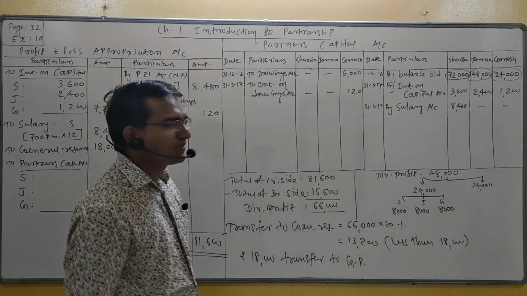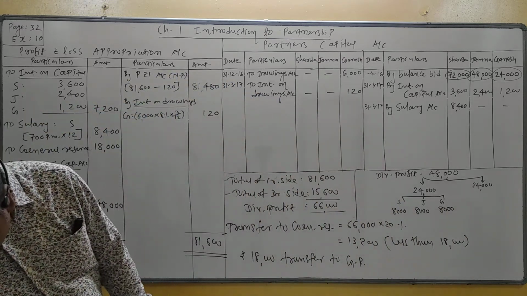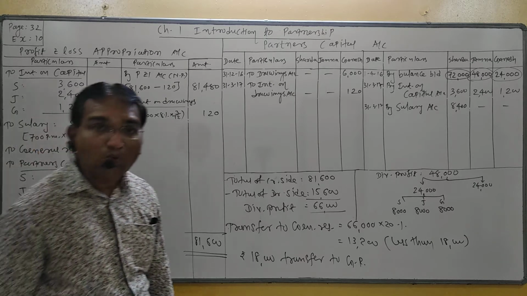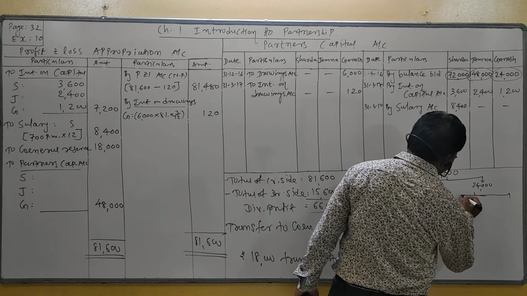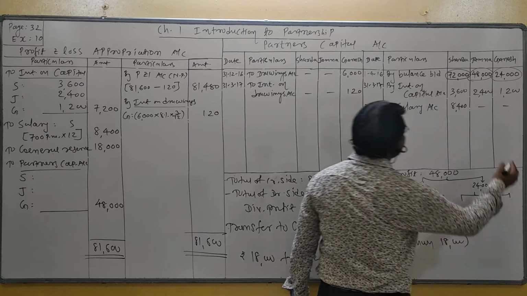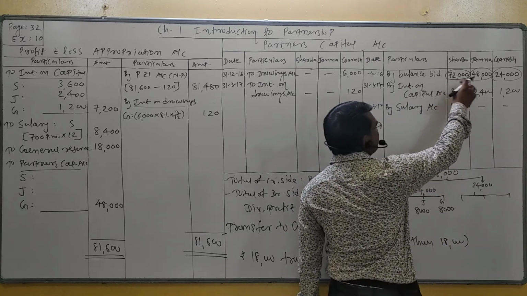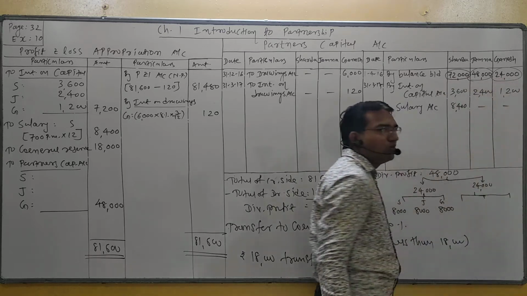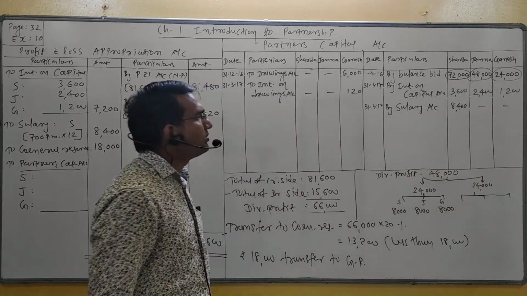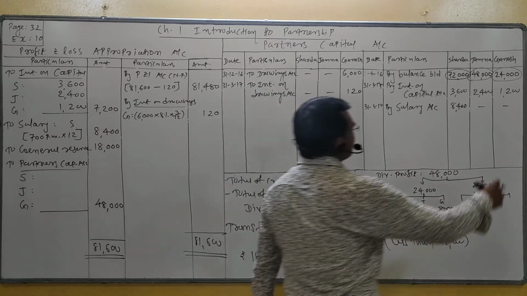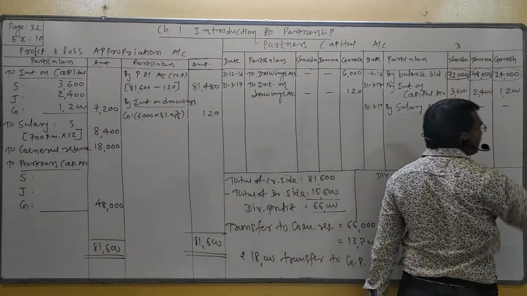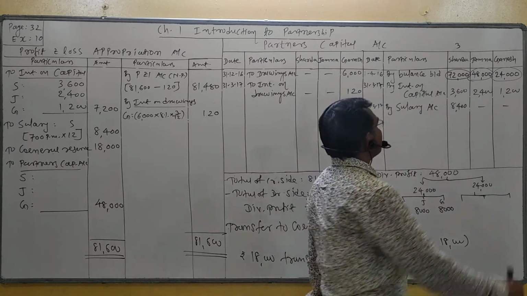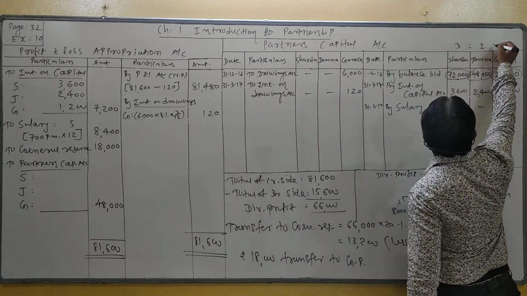Now the remaining 24,000 is distributed in their opening capital ratio. Students, what is the opening capital ratio? This is the opening capital ratio: 72,000, 48,000 and 24,000. Taking 24,000 common, the ratio is 3, 2 and 1.